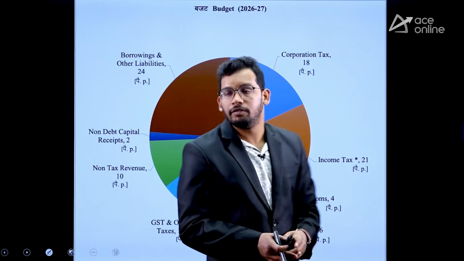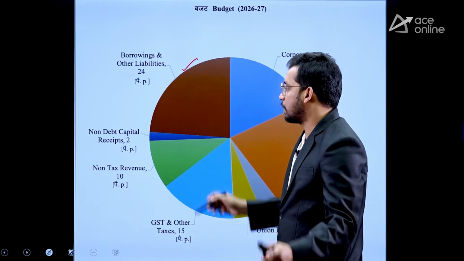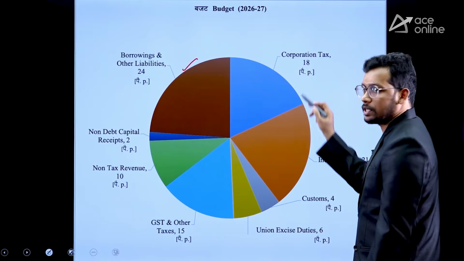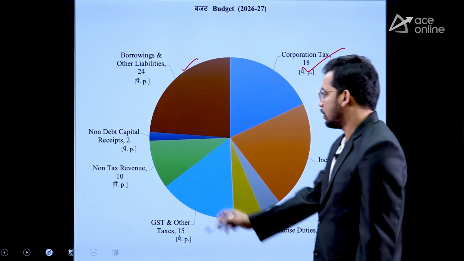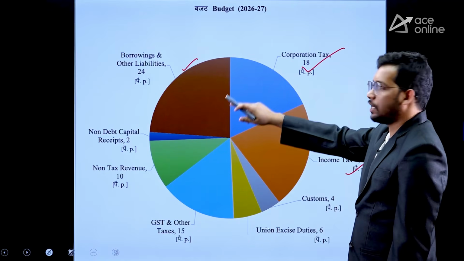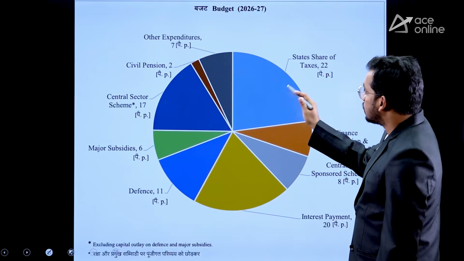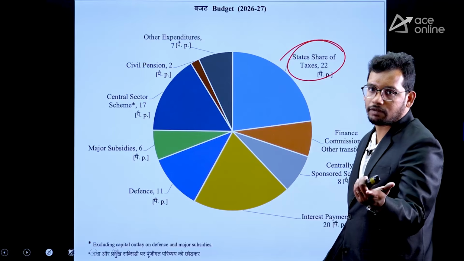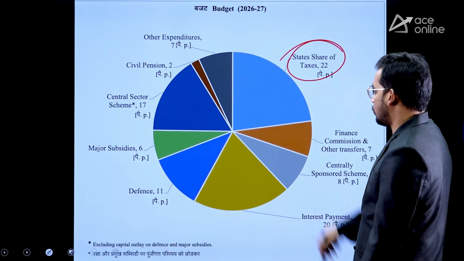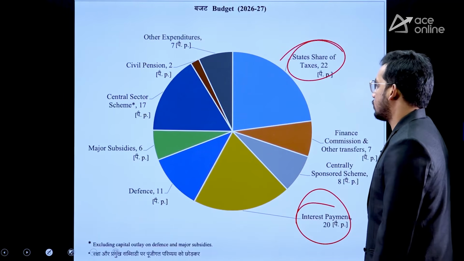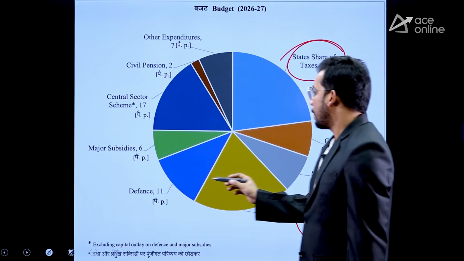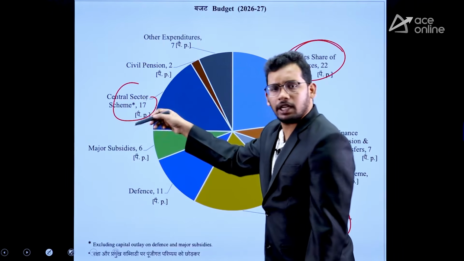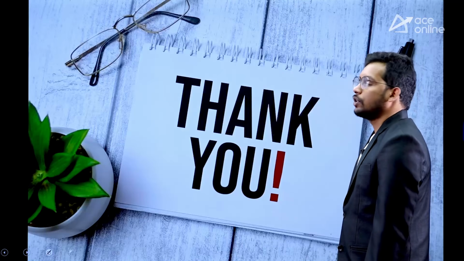This also we have discussed in the beginning. Most of our money we are getting from borrowings and liabilities 24%, second income tax 21%, then corporate tax 18%, right? Same thing they have given in the pie chart. Similarly, expenditure also we have seen, most of our expenditure is going to state share of taxes 22%, then interest payments, followed by central sector schemes, same thing they have given in the pie chart. So that is about the complete budget analysis.